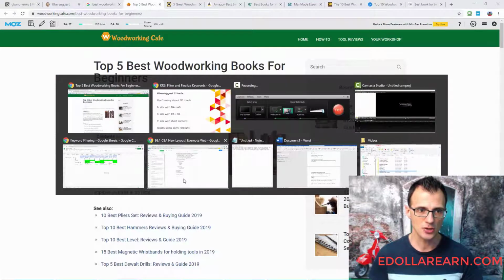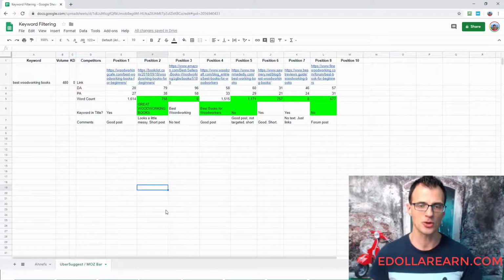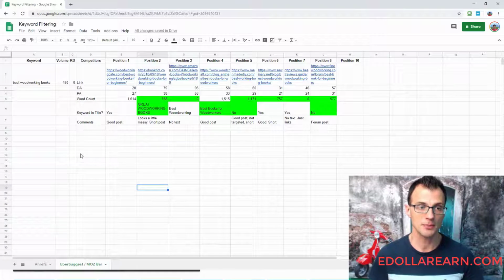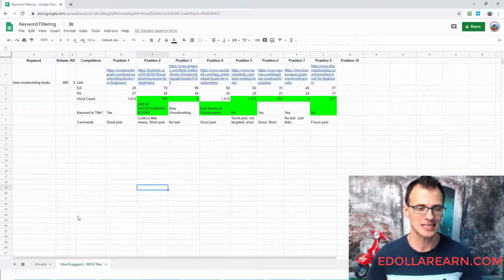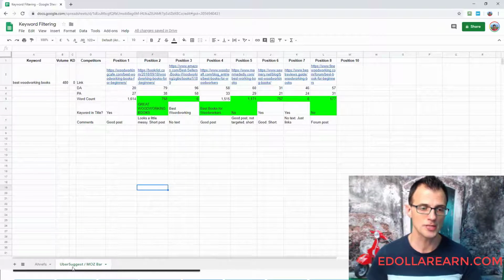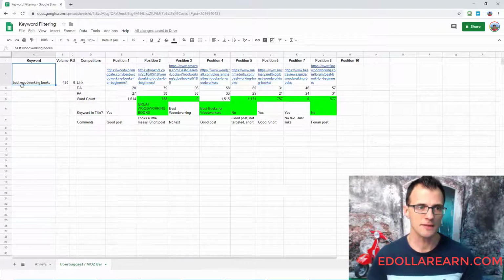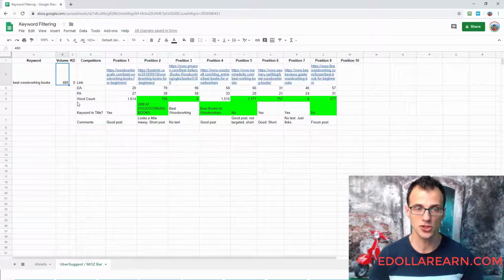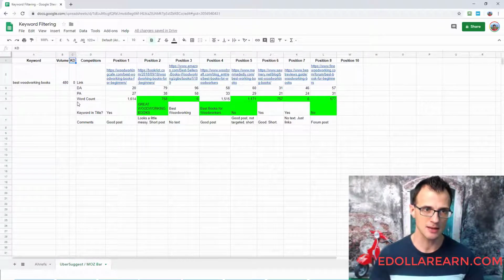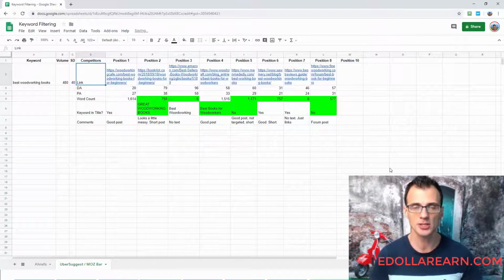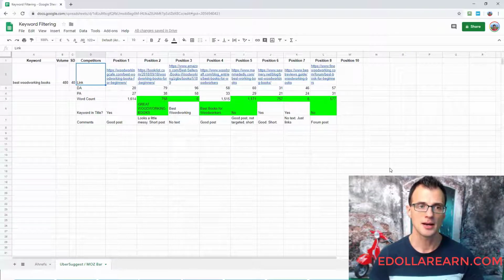So if we just go into this sheet here, you'll notice that I've created a separate sheet which you can use to assess the keyword competition difficulty using UberSuggest and MozBar. So here I've entered best woodworking books. UberSuggest tells us there's 480 searches a month. Keyword difficulty, that we actually should change that, it says 40, but like I said, don't worry too much about the SEO difficulty score from UberSuggest.